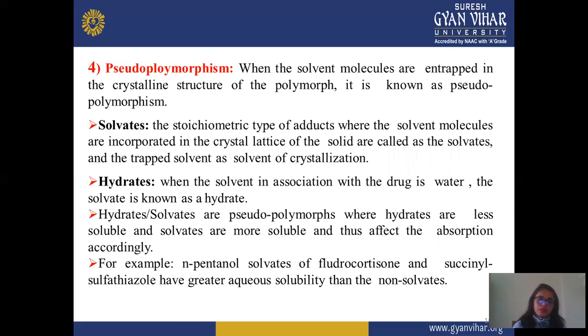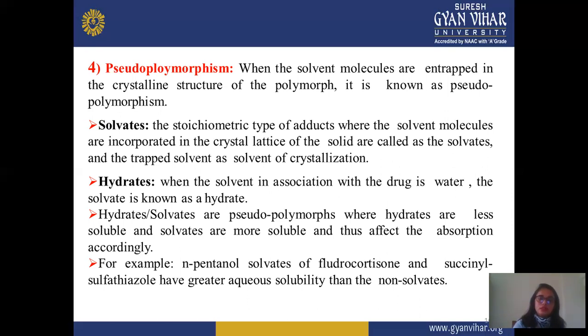Next is pseudopolymorphism. In this, solvent molecules are entrapped in the crystalline structure of the polymorph, which is known as pseudopolymorphism. It is further divided into two types, solvates and hydrates. The stoichiometric type of solvent molecules incorporated in the crystalline lattice of the solid are called solvates, and the trapped solvent is known as the solvent of crystallization. Hydrate is when the solvent associated with the drug is water. Hydrates and solvates are pseudopolymorphs, where hydrates are less soluble and solvates are more soluble.